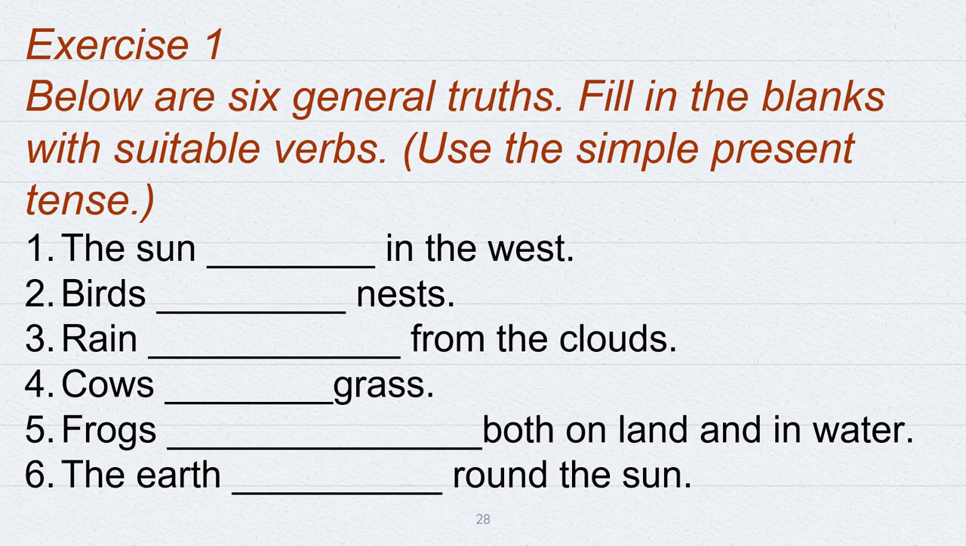So the first exercise is: below are 6 general truths. Fill in the blanks with suitable verbs. Use the simple present tense. The first sentence is, the sun dash in the west. Second, birds dash nest. Third, rain dash from the clouds. Fourth, cows dash grass. Fifth, frogs dash both on land and in water. And sixth, the earth dash around the sun.